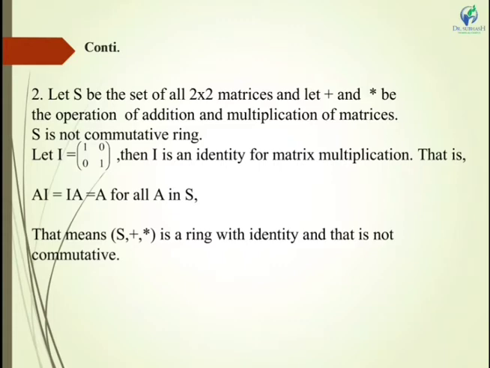Now let I equal to [1 0; 0 1], and I is an identity for matrix multiplication, that is AI equal to IA equal to A for all A in S. We already know this [1 0; 0 1] is an identity matrix, and for this it is always satisfied. This means that (S, +, *) is a ring with identity, and that is not commutative.